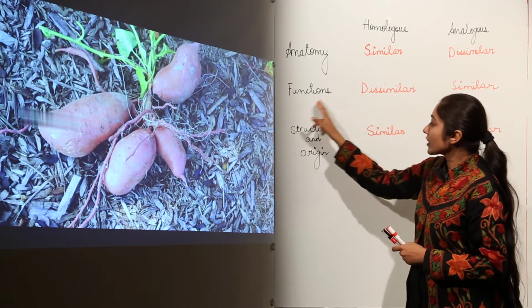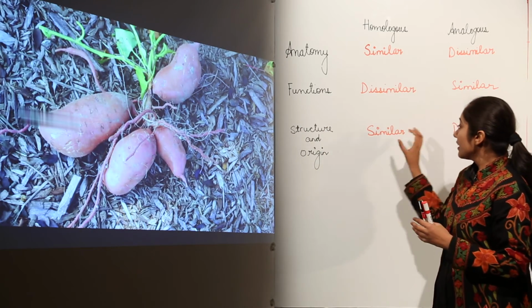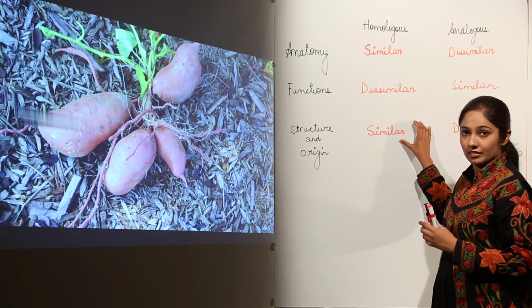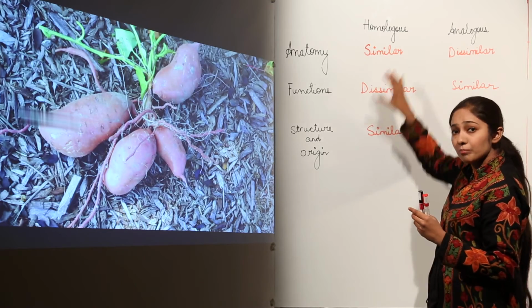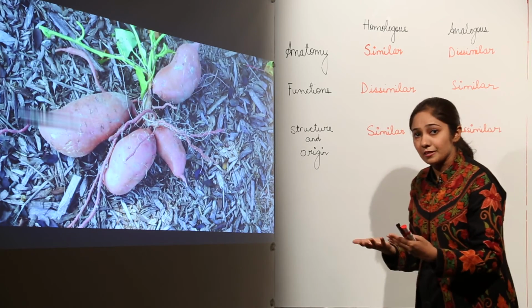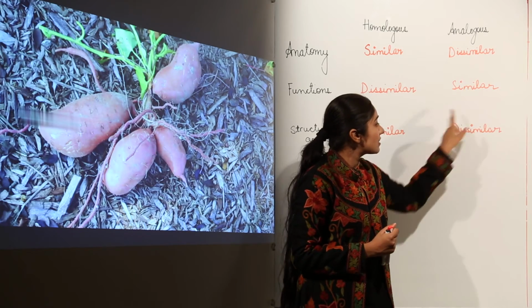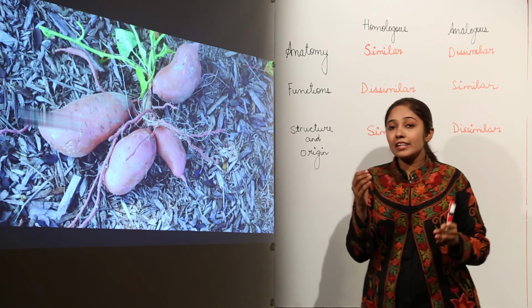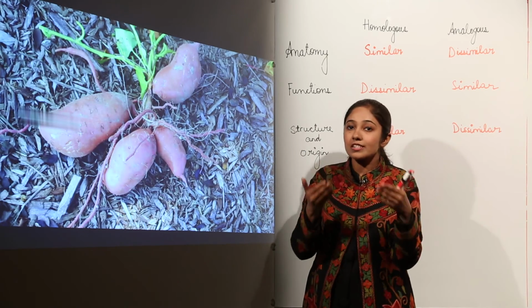If you talk about structure and origin, homologous organs convey that they have a similar origin. Why? Because when the basic structure is the same, we can make out that they had a common ancestor. In the case of analogous organs, we can say that they have dissimilar origin. Why? Because the species are entirely different, they are just performing the same function due to adaptation or natural selection.